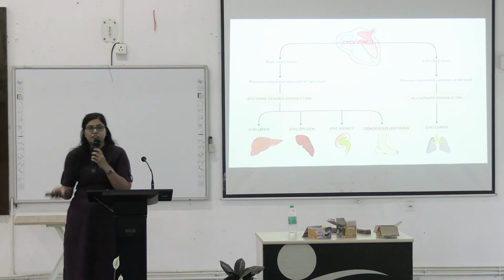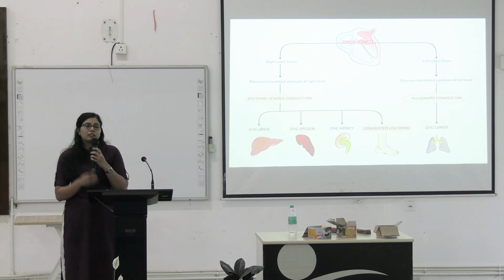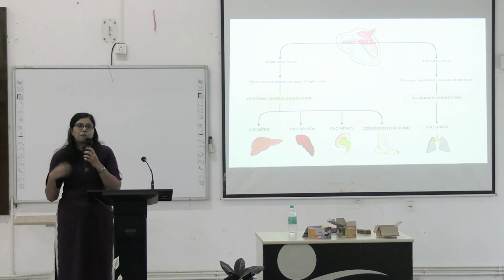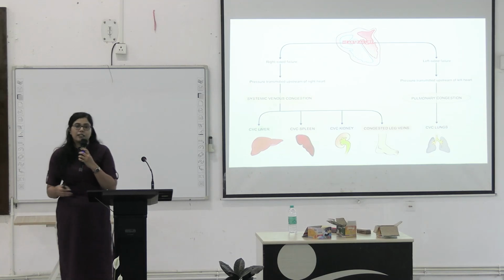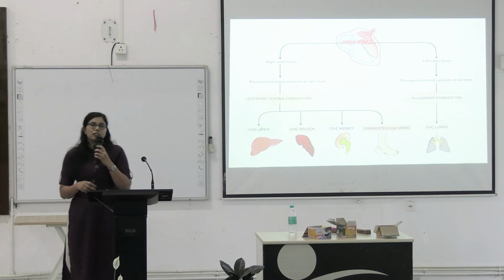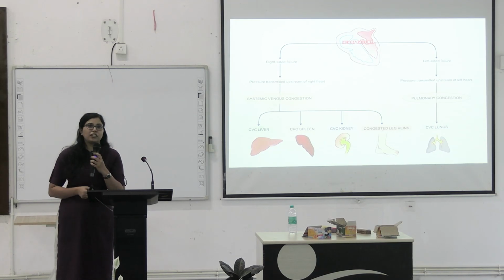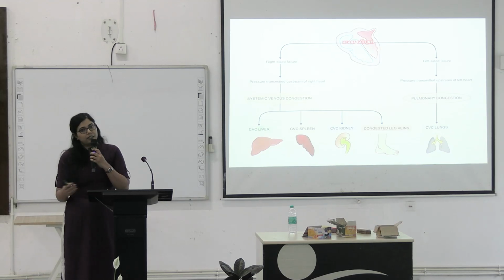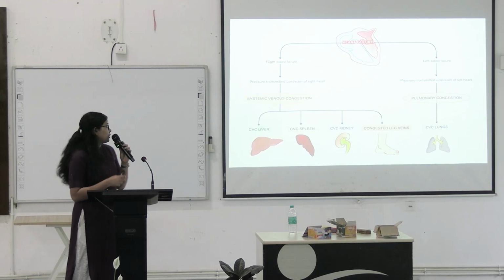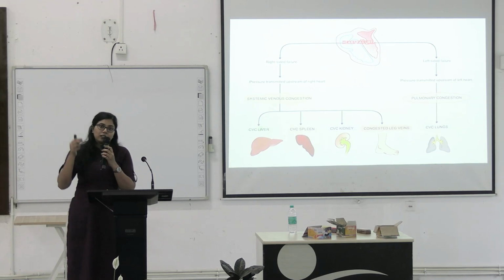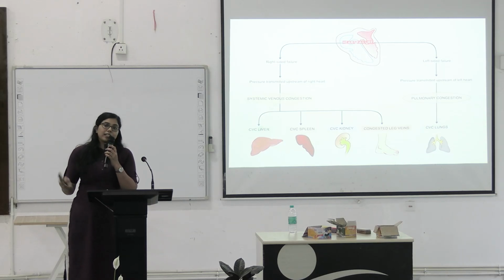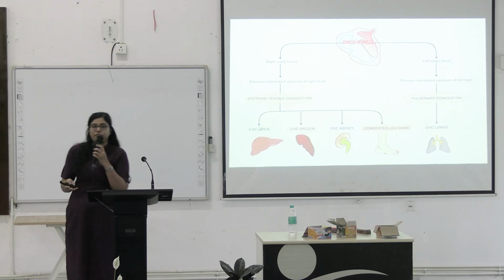What happens in left heart failure? The left side of the heart is the main pumping chamber of the heart, that is the left ventricle. And whenever there is left ventricular failure, and left atrial failure as well, the only veins that are draining into the left atrium are the pulmonary veins.